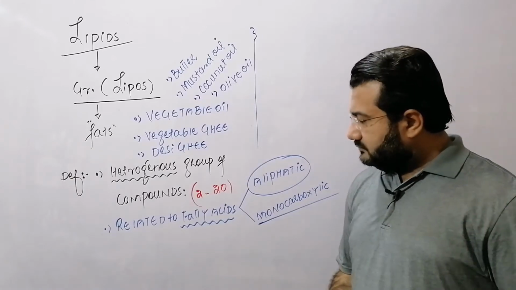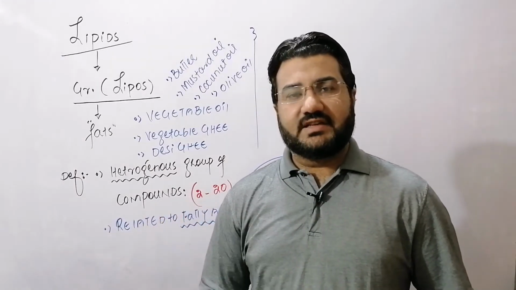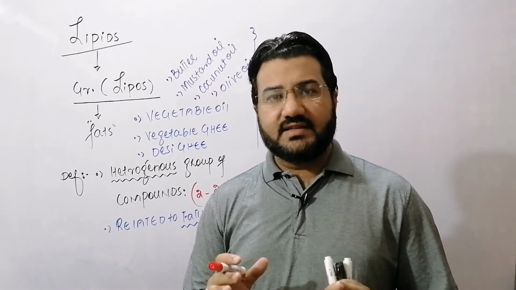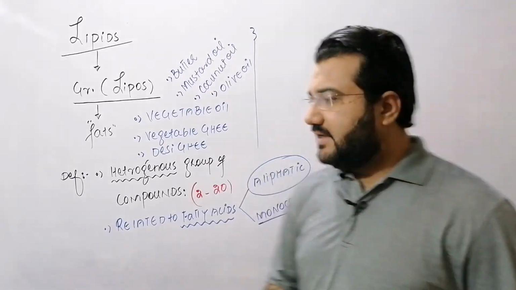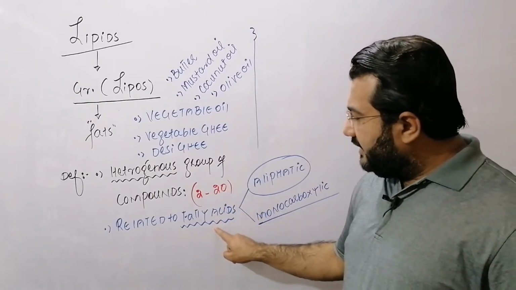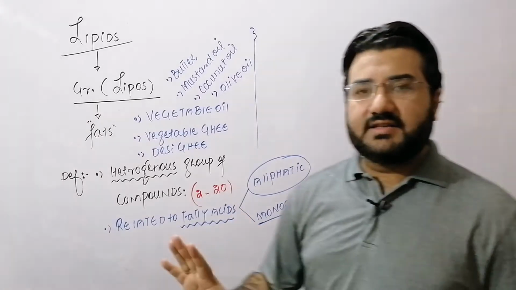But a fatty acid may have an odd number of carbons as well. It is not a necessary condition that the fatty acid must have an even number of carbon atoms, but most of the fatty acids have an even number of carbon atoms from 2 to 20. The definition of fatty acid is that aliphatic monocarboxylic acids are called fatty acids.